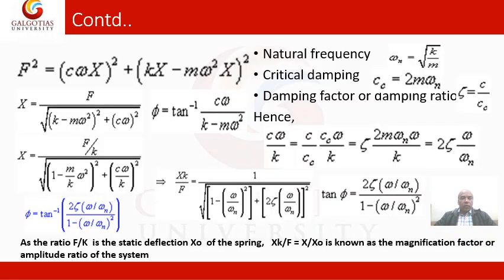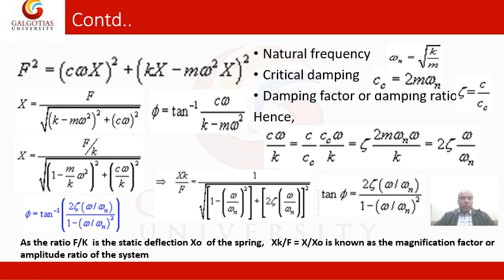So in this way, in that triangle, you can calculate the different parameters, like F squared will be (c omega x) into (k x) squared plus this one. In that triangle you can see it and find the equations, and based on that, after solving, you can find the x.